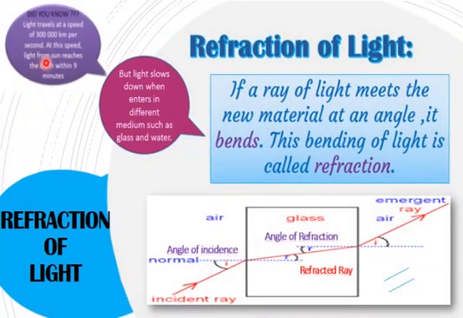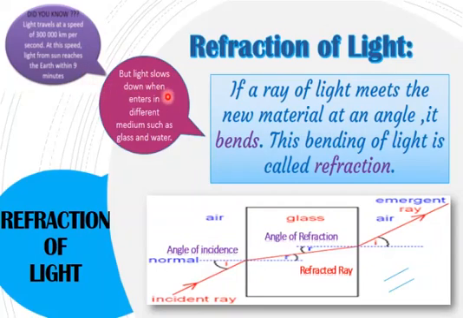So dear students, we will talk about another phenomenon of light, that is refraction of light. Let's start with the speed of light. Light travels at a speed of 300,000 km per second. At this speed, light from the sun reaches the earth within 9 minutes. When it reaches the earth, some of the light is reflected back, but some is refracted, and the speed of light is the reason for that.